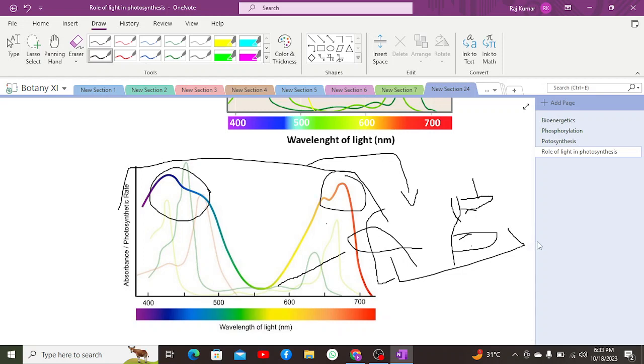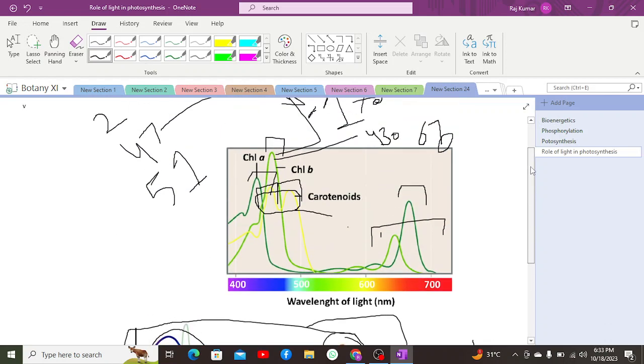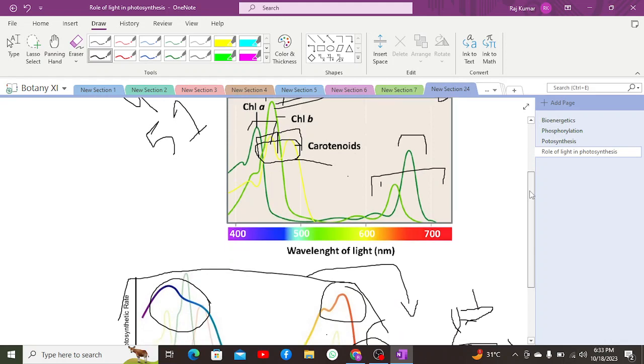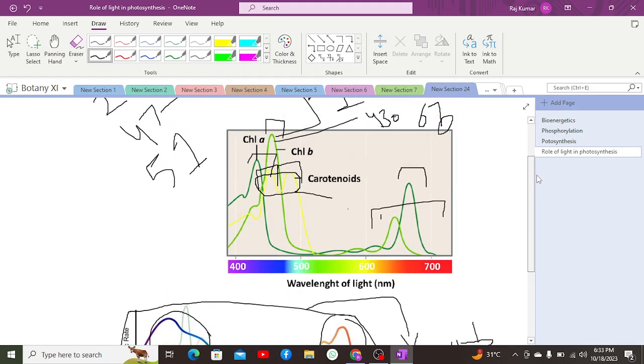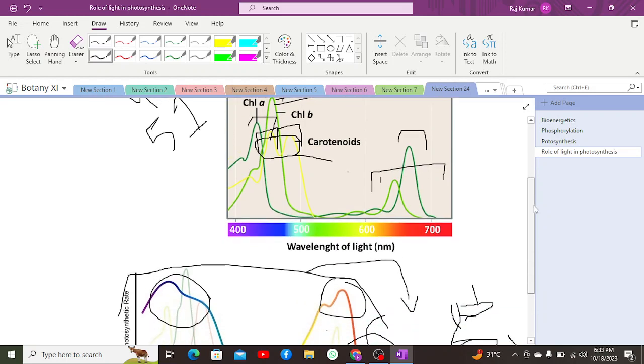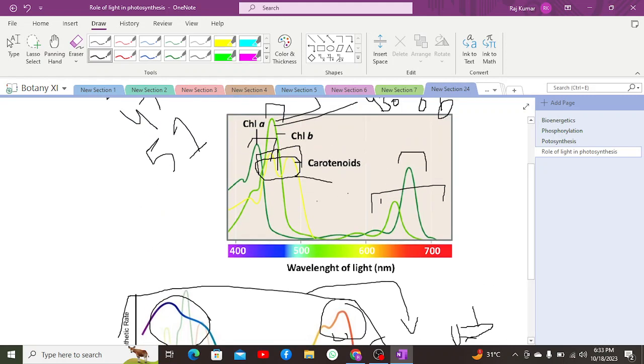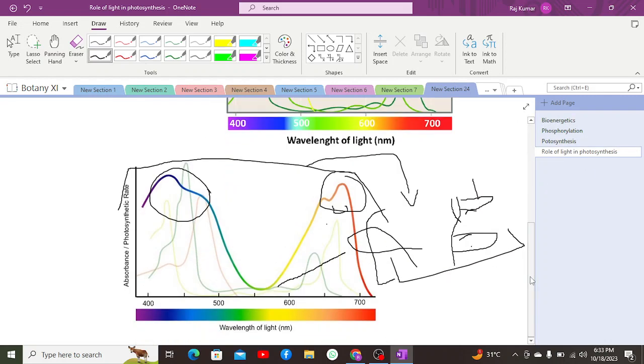Now, when we look at the action spectrum of photosynthesis and the absorption spectrum of chlorophyll A, both are quite similar, except for a few differences. Chlorophyll A has its absorption peak narrower, and the action spectrum has its peak wider or broader. Apart from this, there is the valley, which is the distance between two peaks. Chlorophyll A has its valley broader, and the action spectrum has its valley narrower.